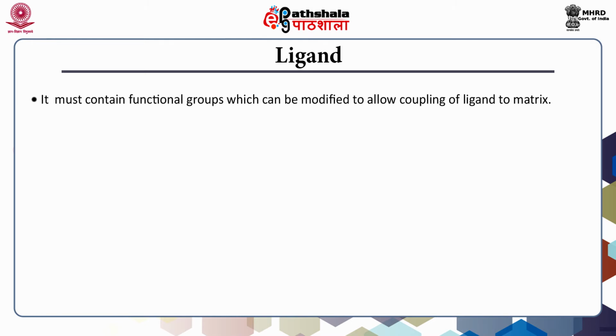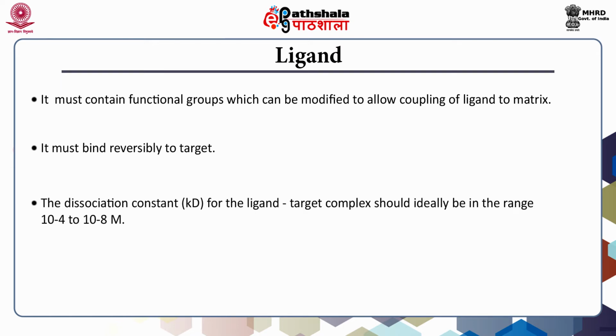Ligand must contain functional groups which can be modified to allow coupling of the ligand to the matrix. Ligand must bind reversibly to the target. The dissociation constant for the ligand-target complex should ideally be in the range of 10 to the power minus 4 to 10 to the power minus 8 molar. Dissociation constants greater than 10 to the power minus 4 molar are likely to be too weak for successful affinity chromatography.